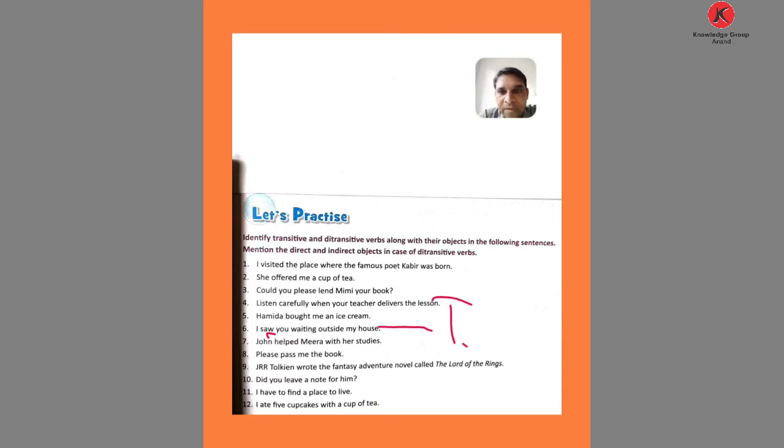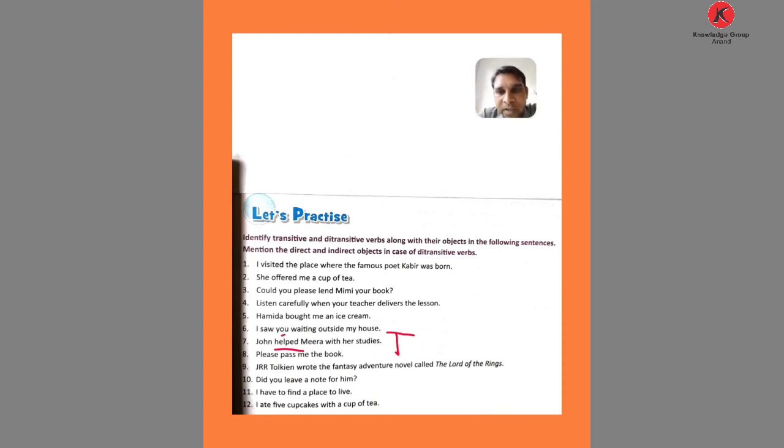Now comes number 7. John helped Mira with her studies. Here the word helped is used. Just like the 6th sentence, number 7 is also transitive.